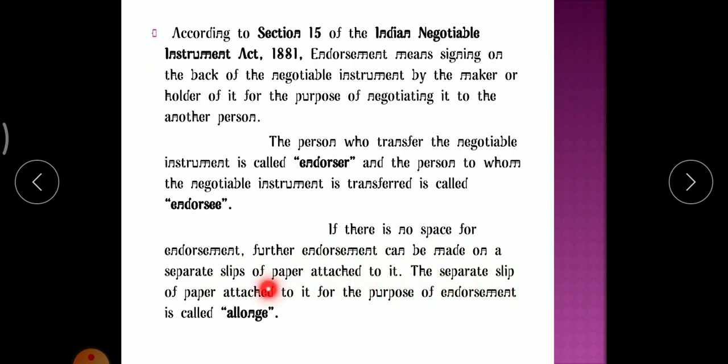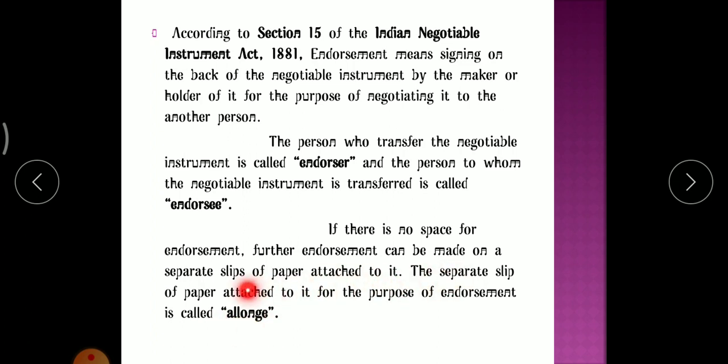The separate slip of paper attached for the purpose of endorsement is called an allonge. What do you mean by allonge? Allonge means attaching a separate slip of paper if there is no space for endorsement.